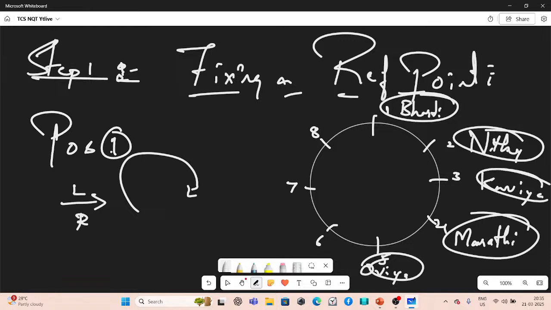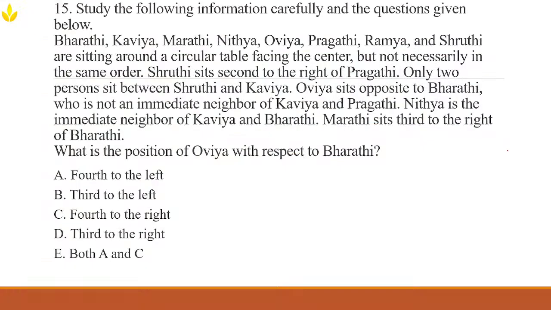So if Bharti is at 1 and Nitya must sit next to both Bharti and Kavya, where can we place Nitya and Kavya? Guide me. Give me the answers in the comment box. And also we need to place a few more people, girls also, like Shruti and Pragati also should come there.